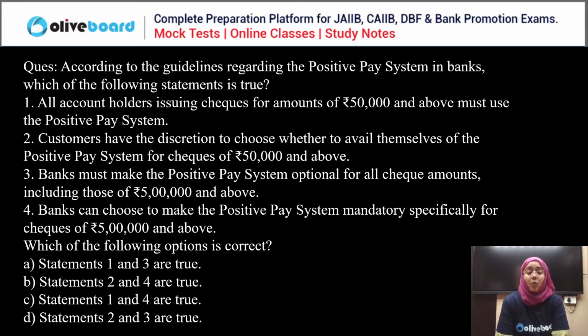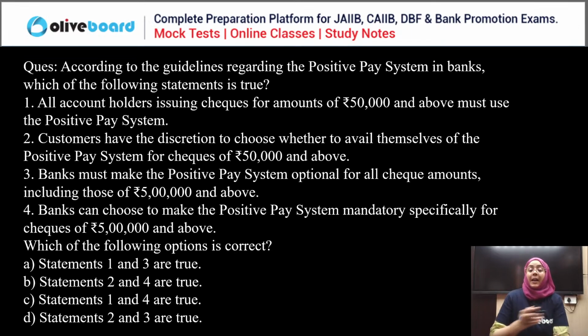Very simple. Now, what is a positive pay system? If you all remember, the positive pay system is reconfirming the details of a large check by the drawer. So if you have drawn a large check, then you have to reconfirm the details of that large check to the bank before the payment. That is called the positive pay system. And in the positive pay system, I have already explained there are two things.